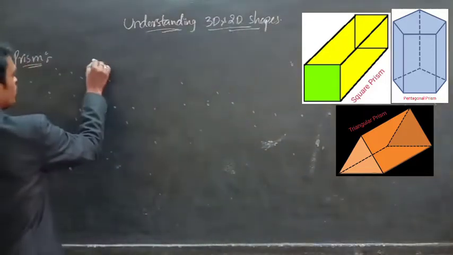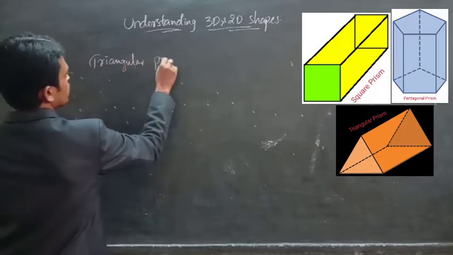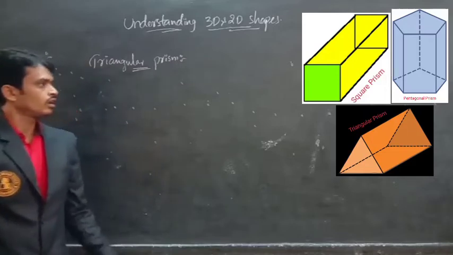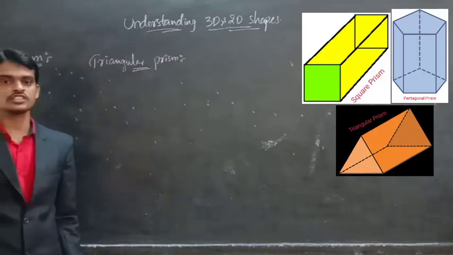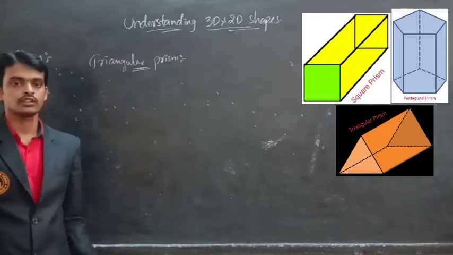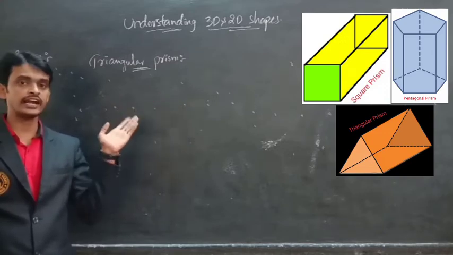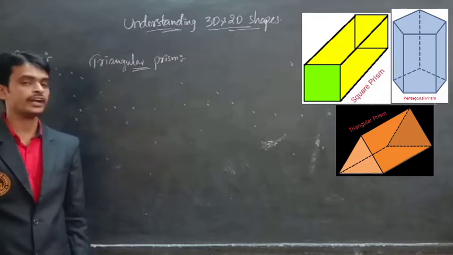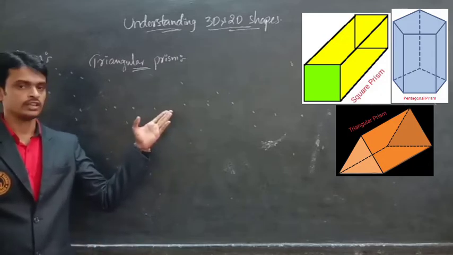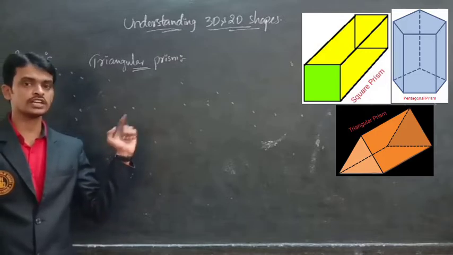Triangular prism. First of all, look at the pictures. These are the examples of prism. Square prism. The two polygon faces are square faces and the remaining lateral faces are rectangular faces. And the same with the triangular prism. Look at the picture of the triangular prism. Yes, the two polygon faces are triangular faces and the remaining lateral faces are rectangles.